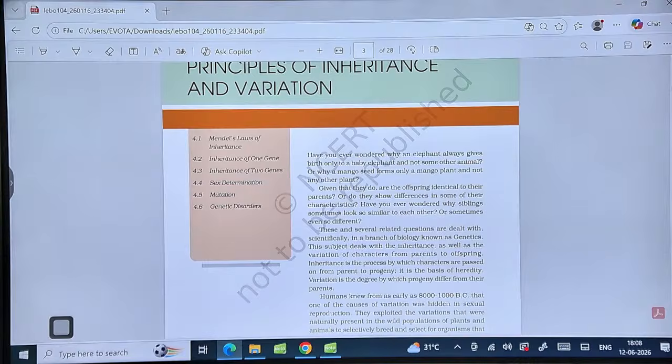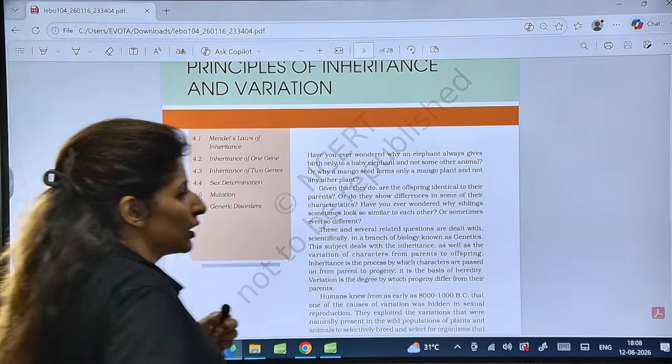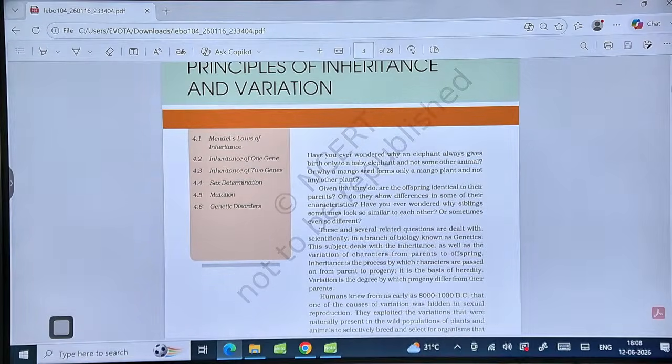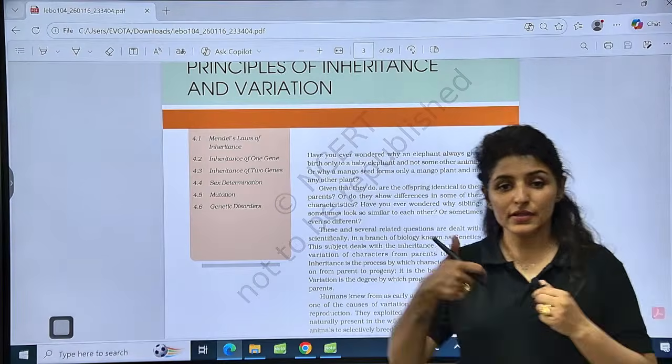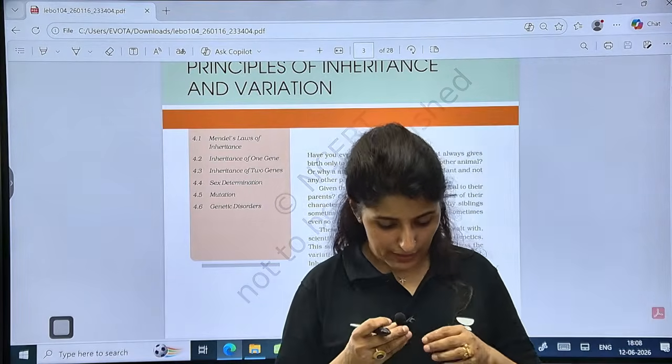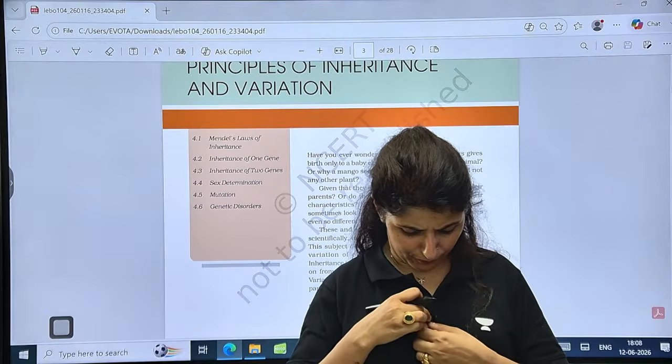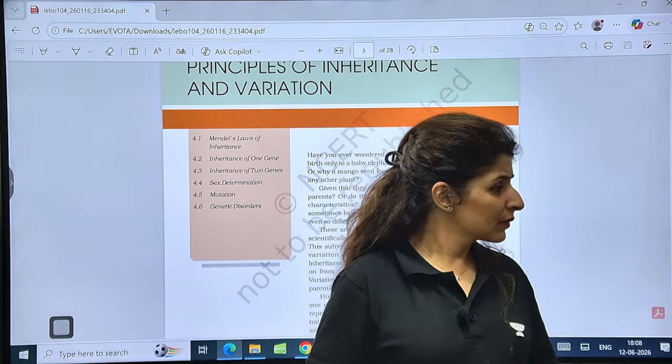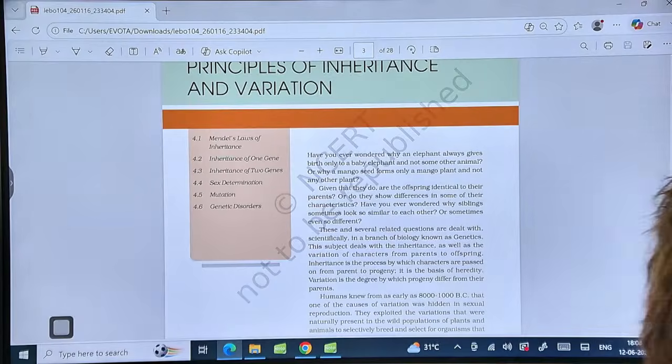All right, guys. Let's move on to the next unit now. The next unit is principles of inheritance and variation. Yes, all the serious students, give me a thumbs up. All ready for the next chapter? Yes, guys, all ready for the next chapter?